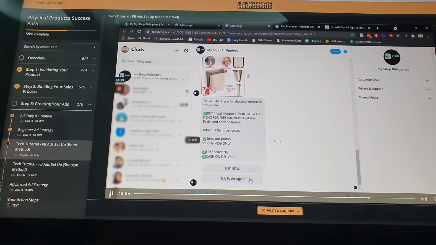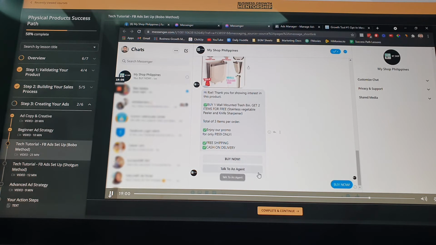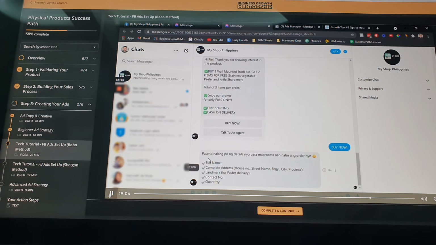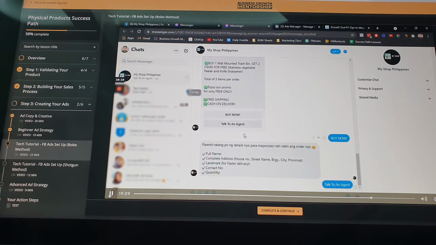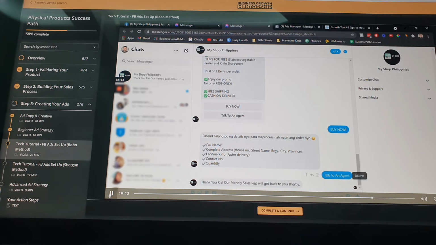And once they land here, they have 2 options. Either they buy now, and if they buy now, the order form will automatically be sent, or they have the option to talk to an agent. Once you see here that they chose talk to an agent, and there's a message like this, you can have your VA or yourself reply to them manually, ask them, make a connection with them, because not everyone who inquires will buy right away. There are really times when you need to humanize the process, not everything should be automation. You need to humanize the process to build connection and get the reason why they inquired. Some people just inquire, so you need to get the hook. Talk to them.